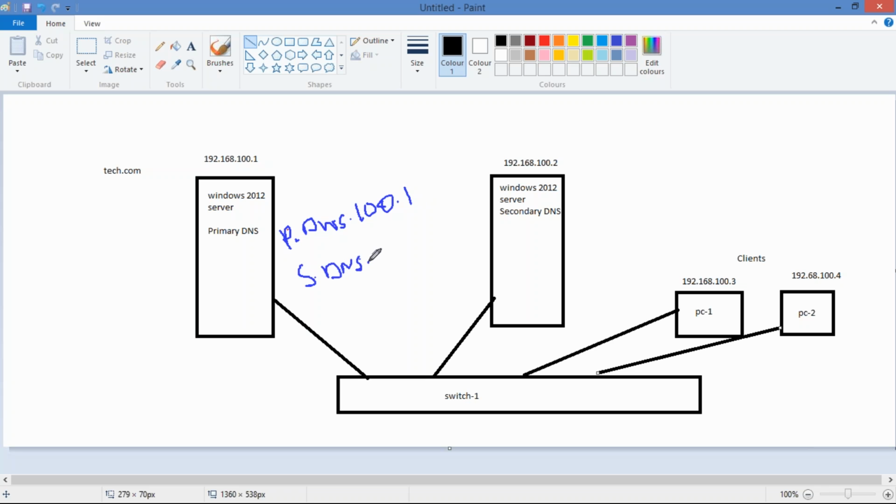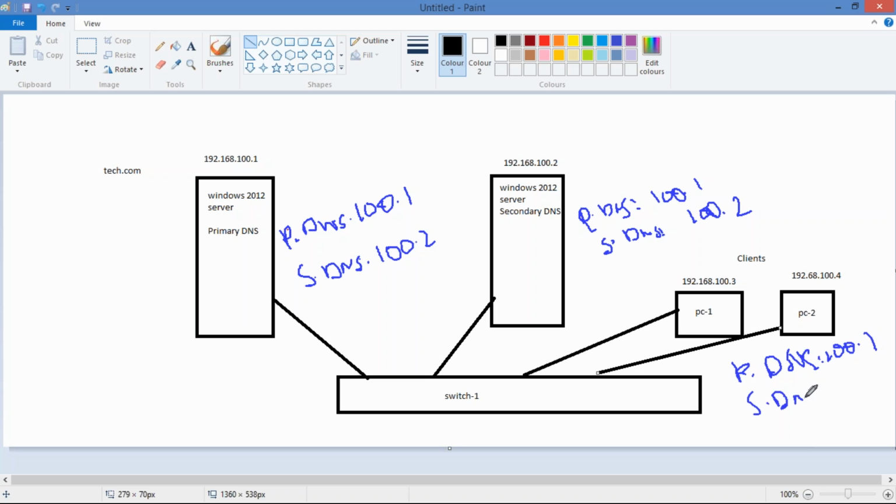There will be only one primary, but multiple secondaries you can have. This is 100.2. Similarly for secondary also, primary DNS remains the same, 100.1. Secondary DNS 100.2. Here also, primary DNS for the clients 100.1. For secondary DNS to configure, 100.2.